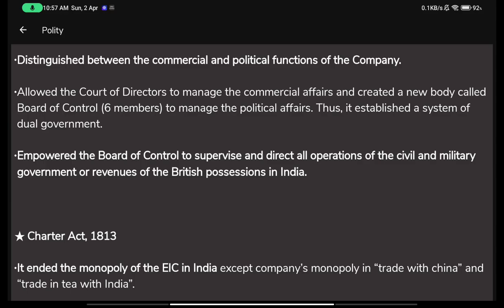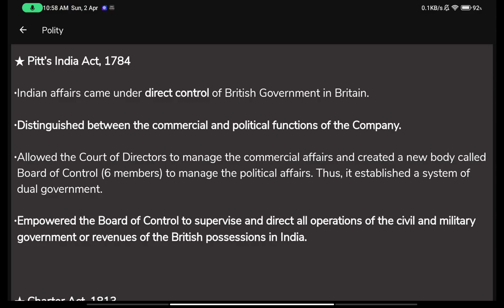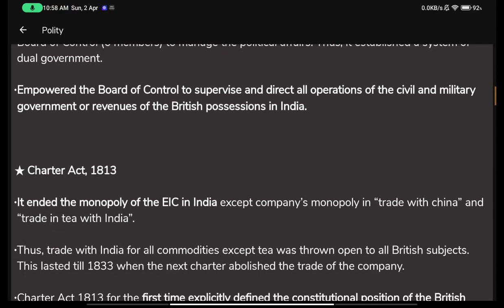And these civil affairs were to be directed, supervised and controlled by the board of control, as also the military affairs. And now what is left is the trade and commercial duties, which were handed over to the court of directors, right? So this is how a dual system of government took place after the Pitt's India Act of 1784.